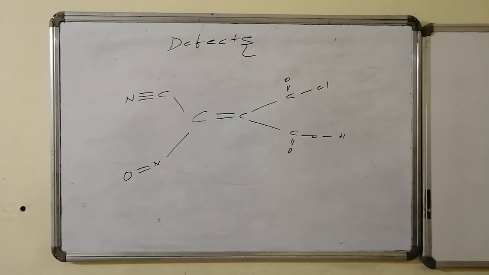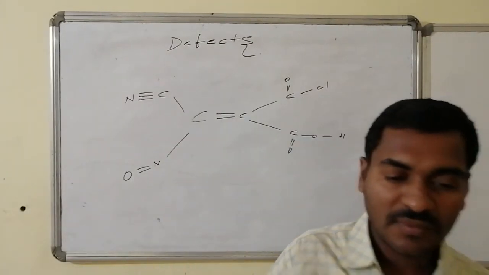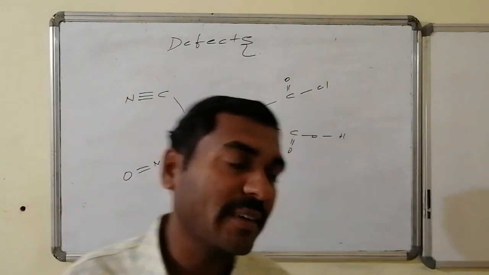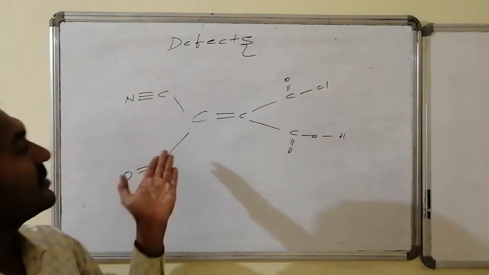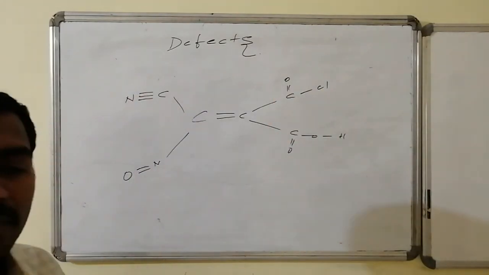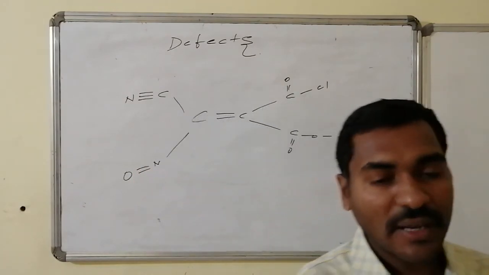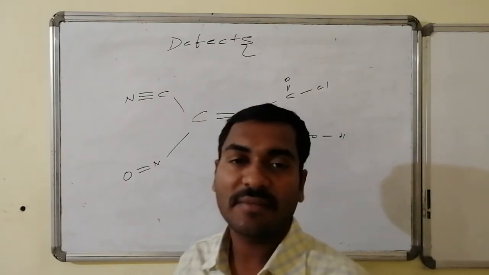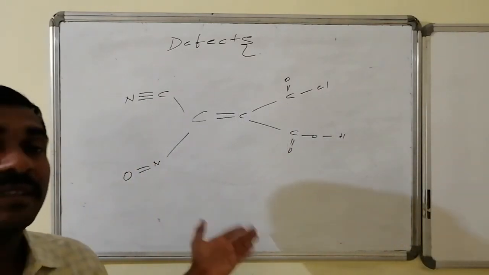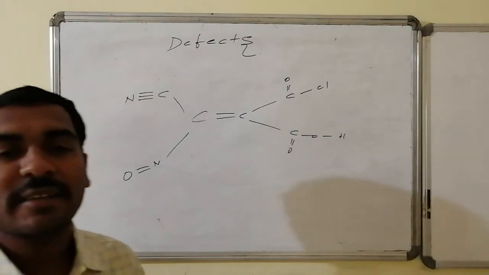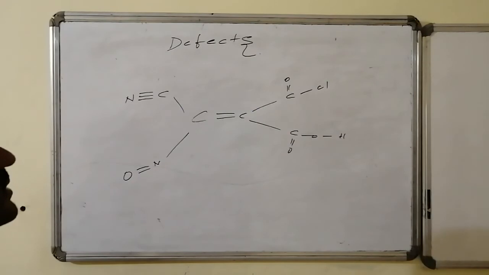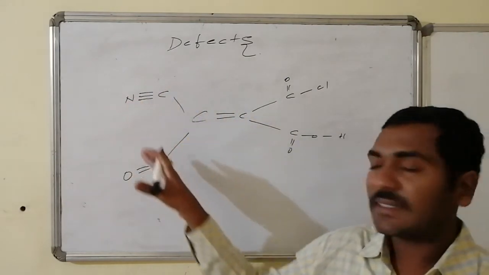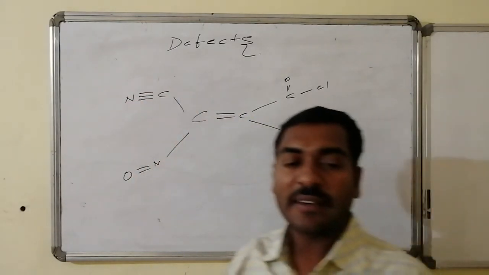Yes, let us go for one particular example where all varieties of competitions and all varieties of doubts related to the EZ nomenclature are to be cleared. See, these groups are entirely different, there is no common atom. The 4 groups connected with the restricted rotation of the carbon-carbon double bond are different, hence we have to go for the distinction: whether it is one isomer and what is its name, what is the possible other isomer and what is its name. We have to give a clear version. For that we are going for the priority orders. For me, this carbon is the reference first. So I want to give priorities to the connectivities associated with the reference carbon atom.